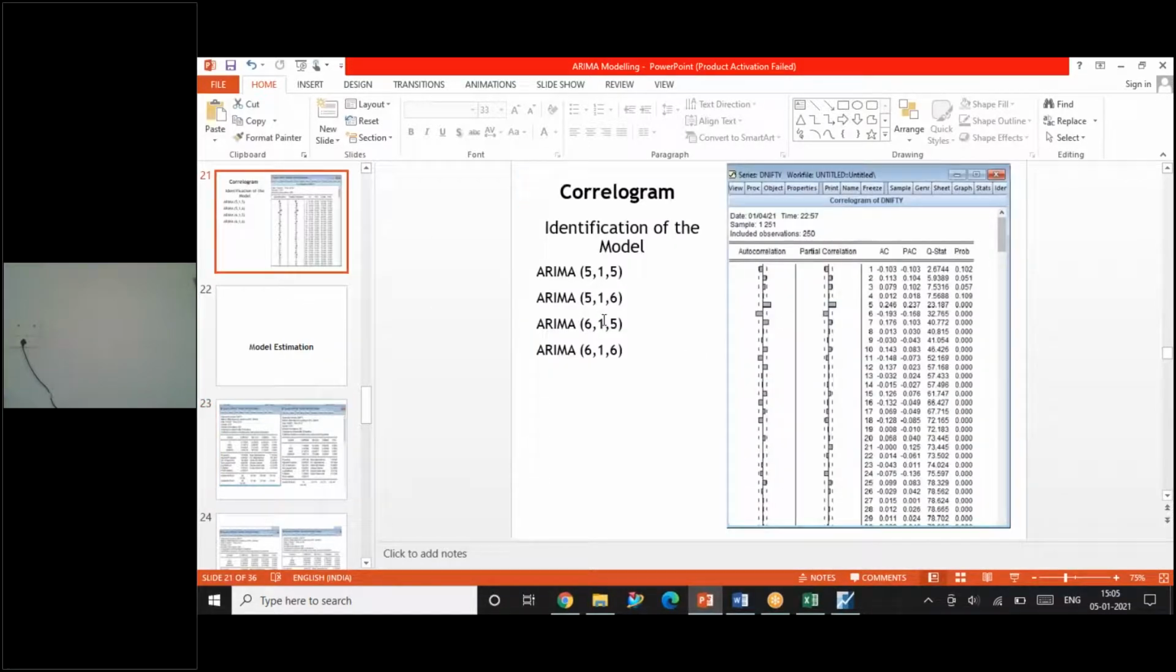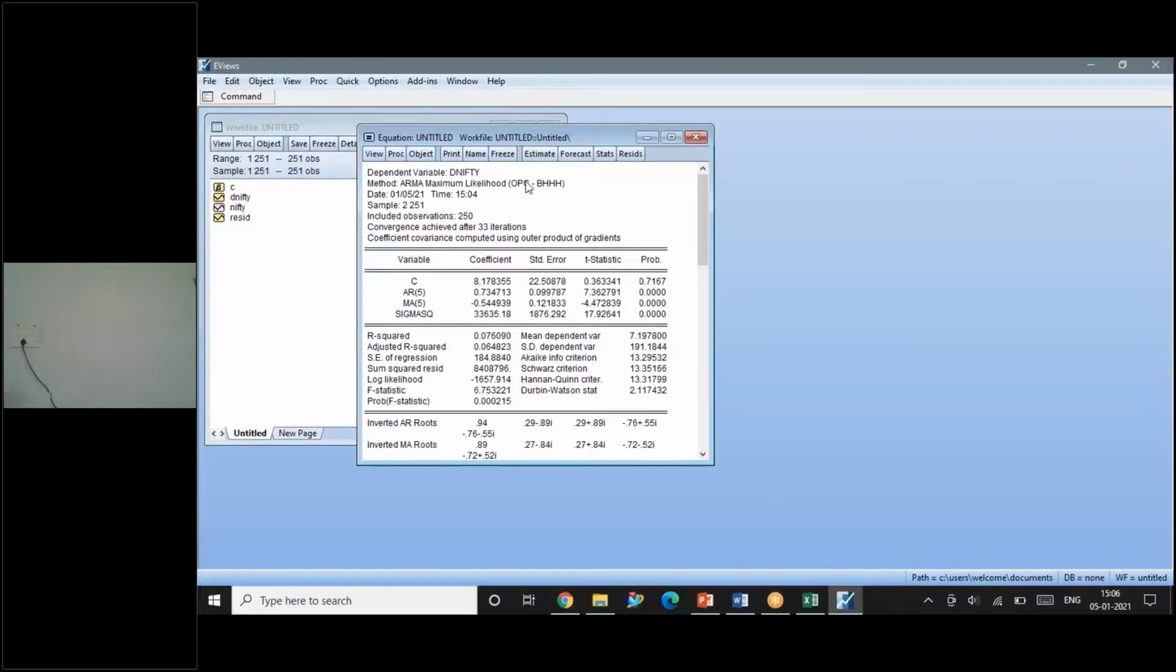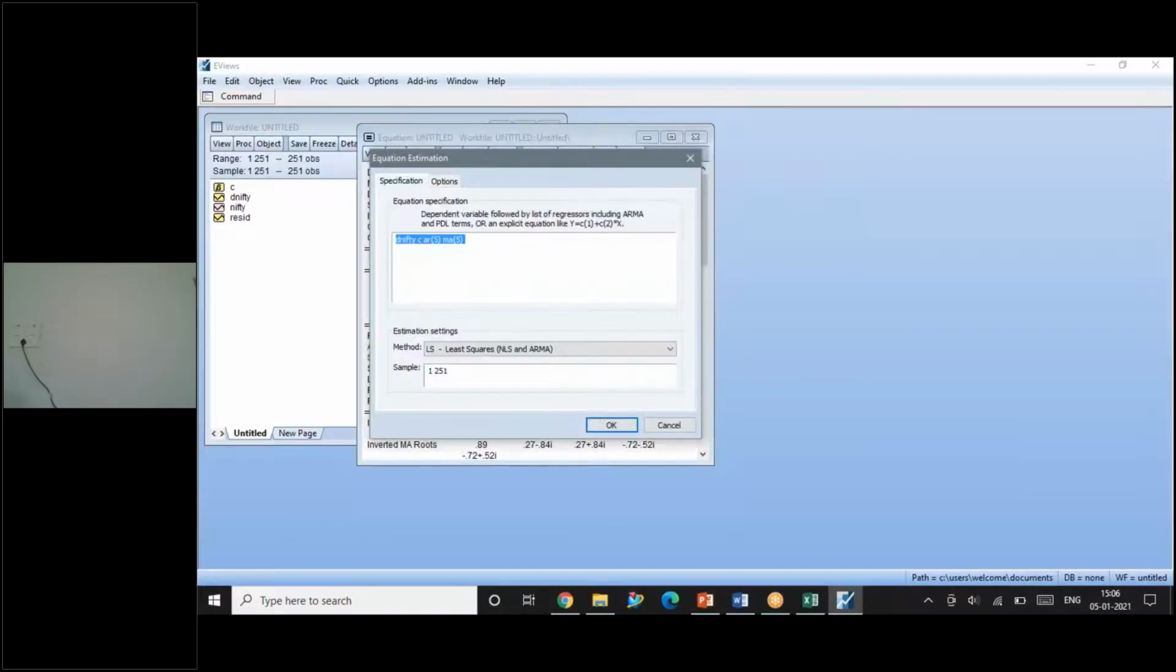Here I've identified several parameters: 5 and 5, 5 and 6, 6 and 5, 6 and 6. Now I need to use them one by one in the equation. So I go back to the equation once again. I'm not going to use quick because I've already estimated the equation. Here in the variable window, there is a tab called estimation. Click on this tab. Whatever equation I wrote earlier is appearing here for me.